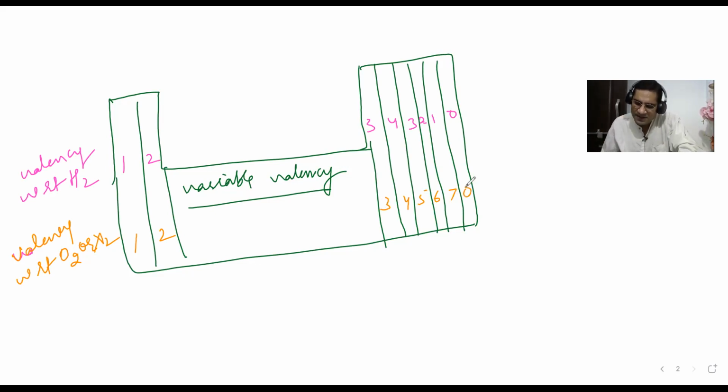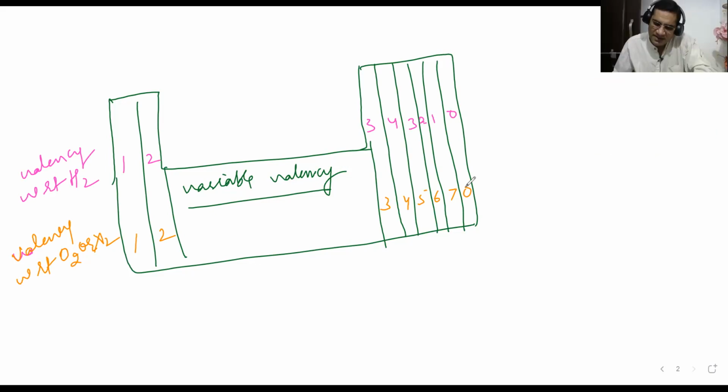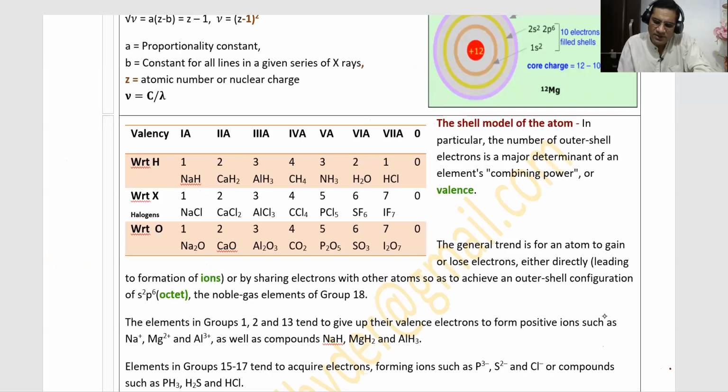Now I'll explain this in terms of this table. In this table you can see with reference to hydrogen 1, 2, 3, 4, 3, 2, 1, 0. With respect to halogen 1, 2, 3, 4, 5, 6, 7. With respect to oxygen, same. So you have to give examples in support of your answer.